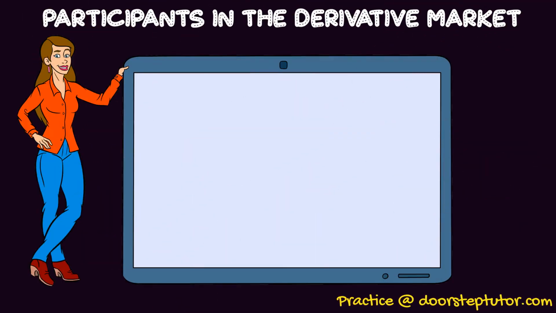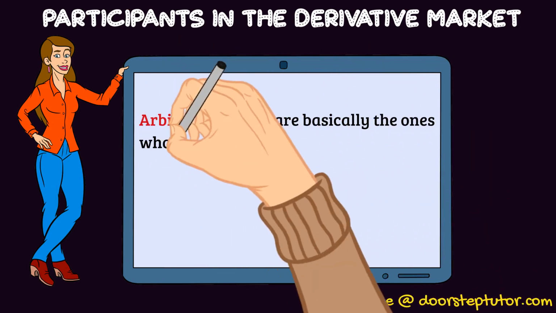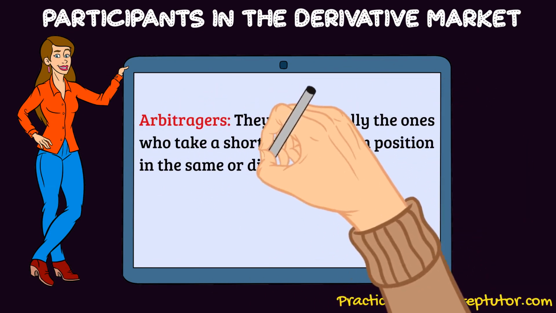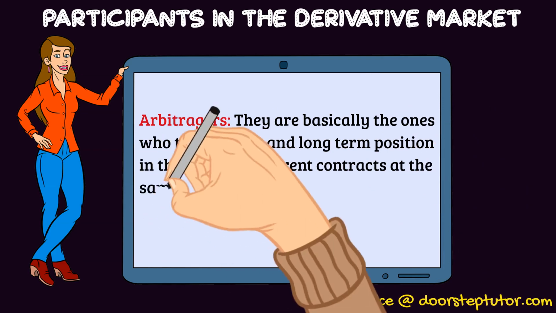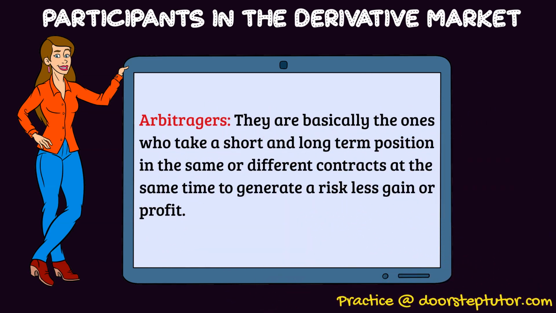Then the other one is arbitrageurs. Arbitrageurs are basically those who take a short and long term position in the same or different contracts at the same time to generate riskless gain or profits. These are basically the people who are trading in various markets in order to compensate the risk. They are just generating a riskless gain or profit, right?